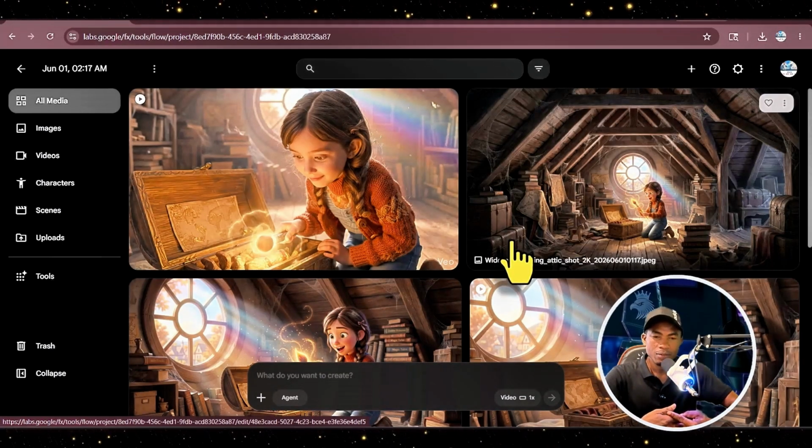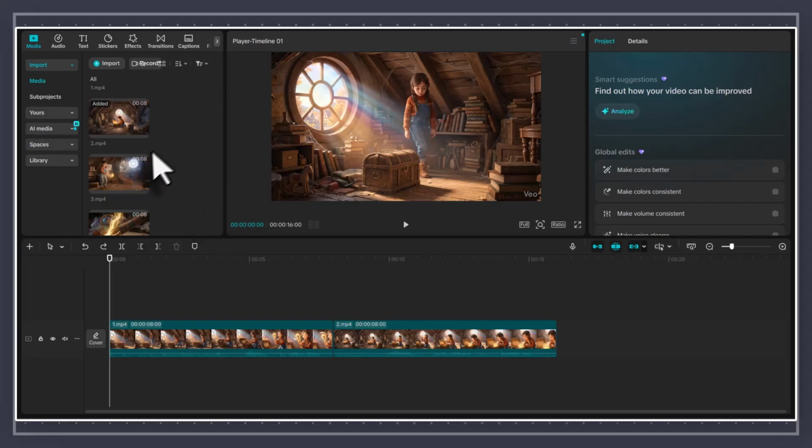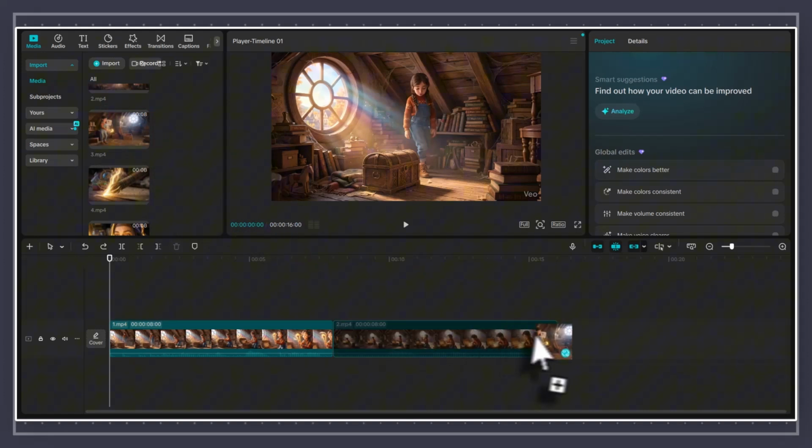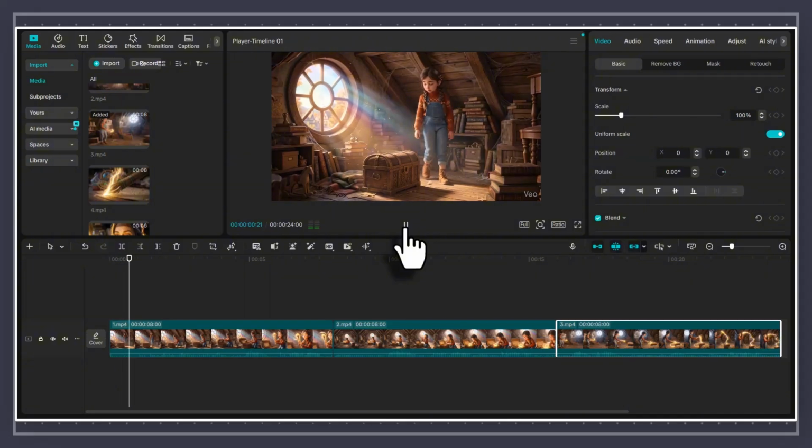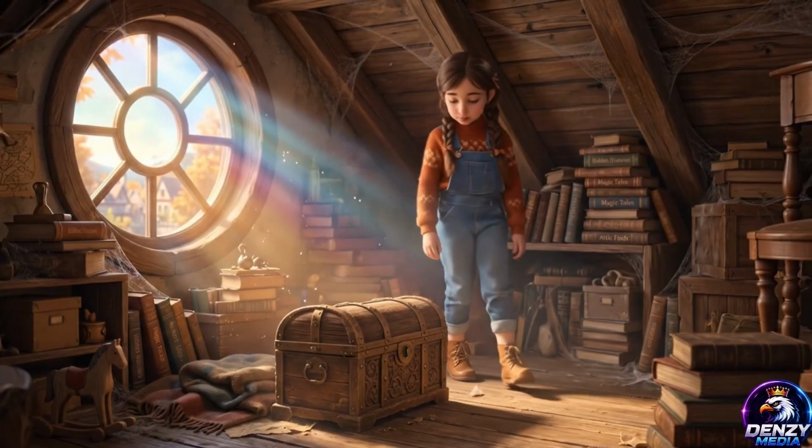After finishing all the video generation, you have to put all these video clips together in CapCut by arranging all your scenes according to your storyline. I hope this video helps you. Now let's watch the final video.